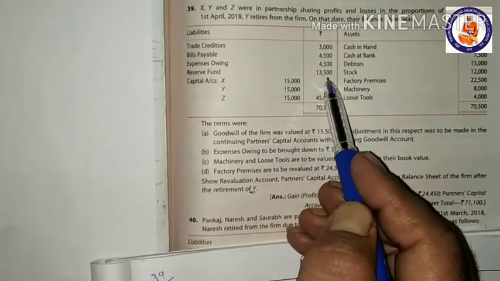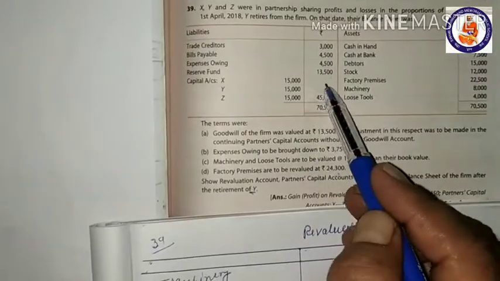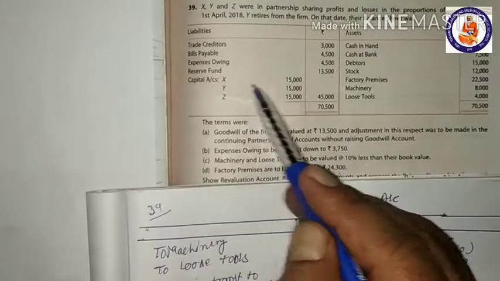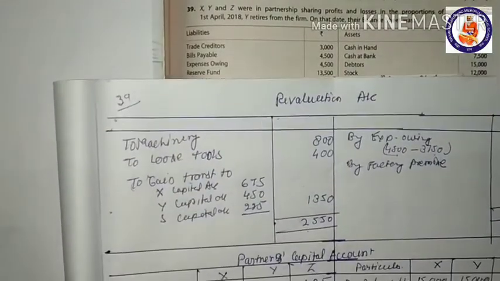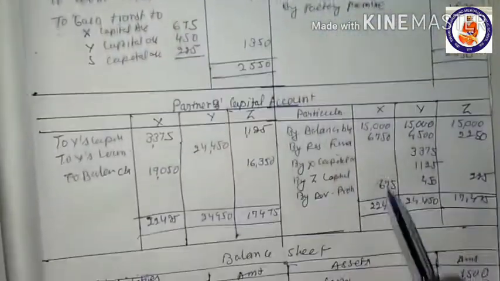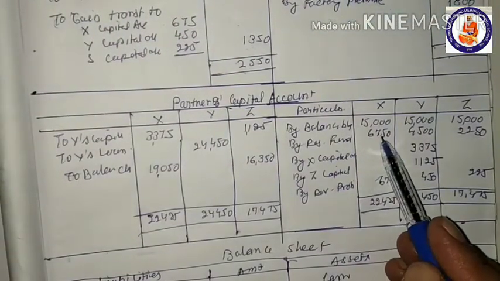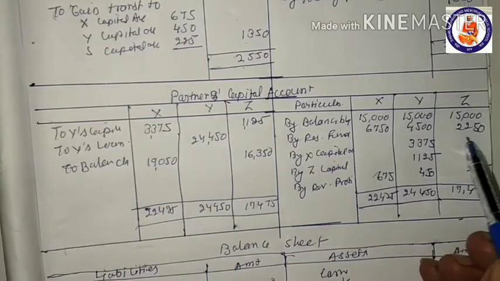So this amount will be distributed among the partners before the new partner comes, before the retiring of the partner. So we have distributed this. Here the reserve fund is distributed in their old profit sharing ratio of 3:1. So this is distributed in 3:1: 6,750, 4,500 and 2,250. This is done.